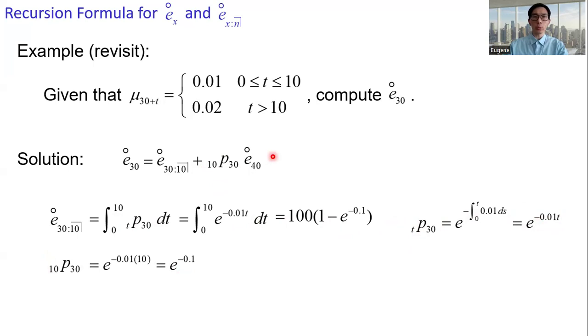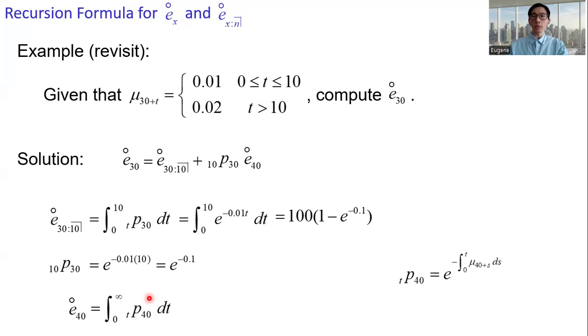And then the last term we need to get is the complete expectation of life, e40. This is the integral from t equals 0 to infinity of tp40. We need to get an expression for tp40. All right, tp40 equals e to the power of the negative of the integral of mu 40 plus s. And we are given mu 30 plus t for t greater than 10. This is a constant, 0.02. So mu 40 plus s is a constant, 0.02.